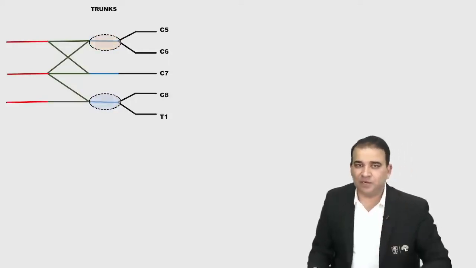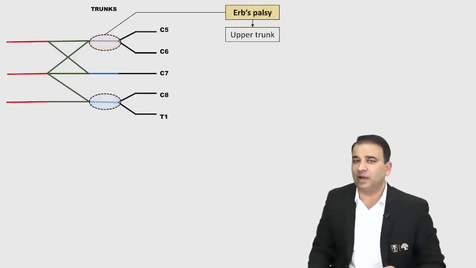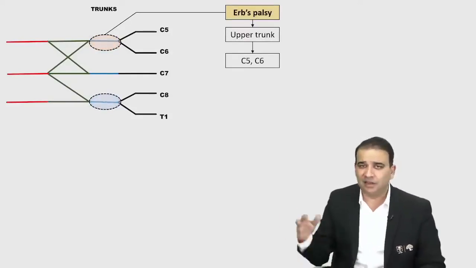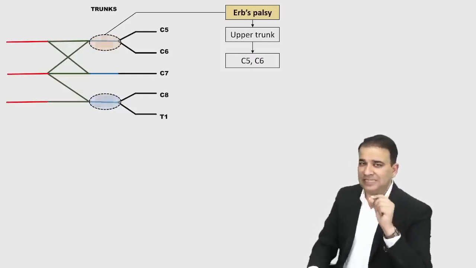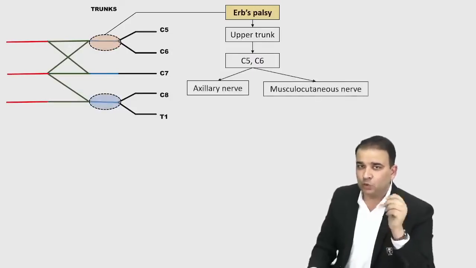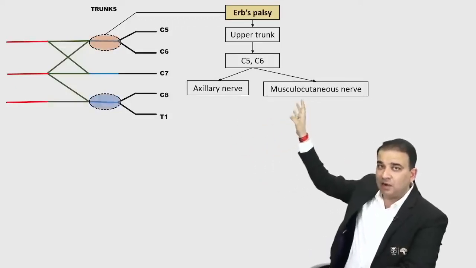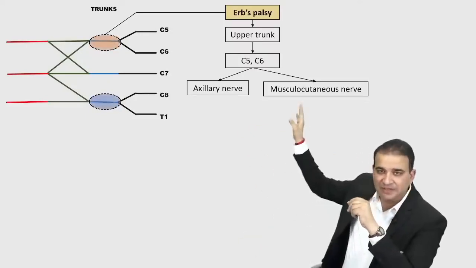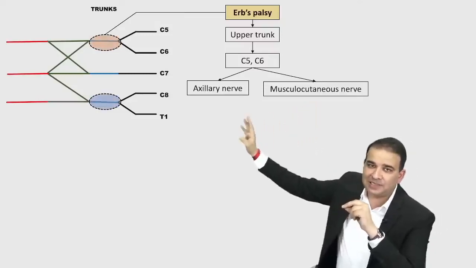If the injury is to the upper trunk of the brachial plexus, then obviously Erb's palsy, we said the upper trunk is involved, and the root value getting affected there is C5 and C6. Now C5 and C6 is present in many nerves. Radial may be, ulnar, median may be. Many nerves have C5 and C6, but let's take some specific nerves here. C5 and C6 is present in the axillary nerve. The root value for the axillary nerve is C5 and C6 only, and the musculocutaneous nerve coming from the lateral cord also has C5 and C6. In fact, the musculocutaneous nerve has C5, C6 and C7 also. So there is something additional in the musculocutaneous nerve, but the axillary nerve is only made up of C5 and C6.